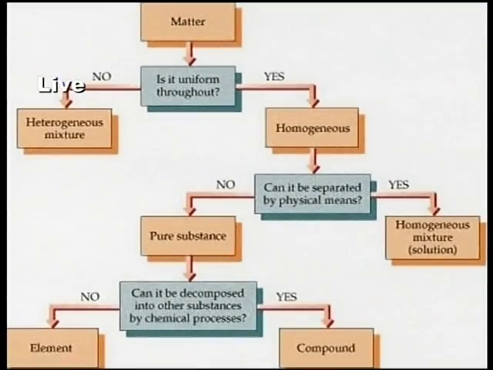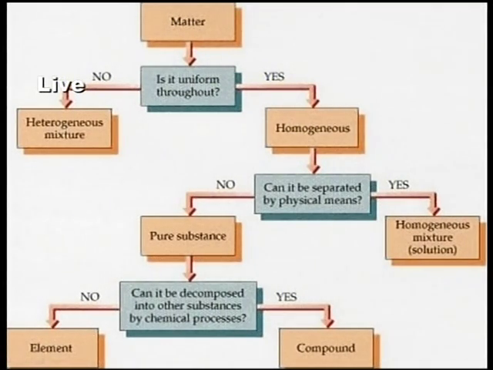Okay. Now once again I am going to give the flow chart, which is very important. If matter is uniform throughout, we call it homogeneous, and if it is not uniform throughout, we call it heterogeneous. In homogeneous matter, if it can be separated by physical means, we call it a homogeneous mixture, or a solution.